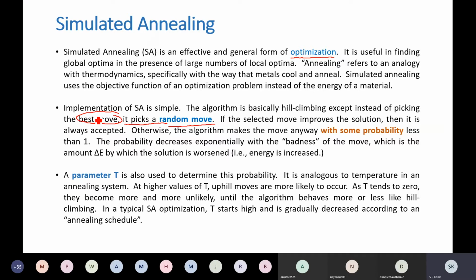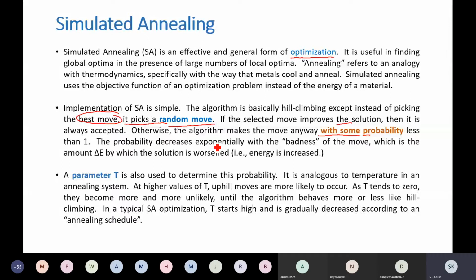Now, where randomization is incorporated, that we will see. Probability we have already seen. If the selected move improves the solution, then it is accepted. Otherwise, the algorithm makes another move with some probability less than 1. So this is where the randomization is incorporated.